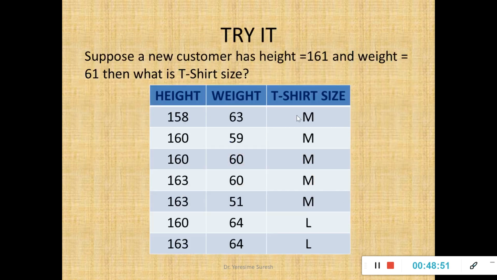As I have told, kindly apply the same KNN algorithm to this given data set, apply the same steps, and find the class label of this new instance wherein height is 161 and weight is 61. This is an example wherein I am trying to find the t-shirt size of a given person, and the attributes are height and weight. Height values and weight values are given, that means the attribute value pairs are given. The t-shirt size, or the class label, also is given, but for the new instance the class label is not known. So using this testing record and the training records, find the class label for the testing instance.